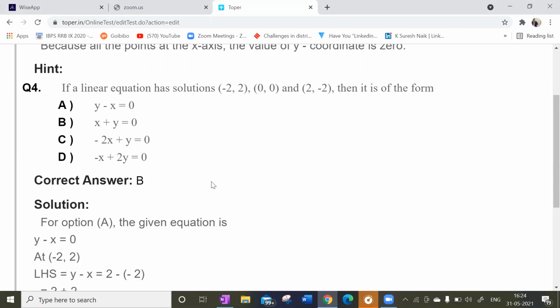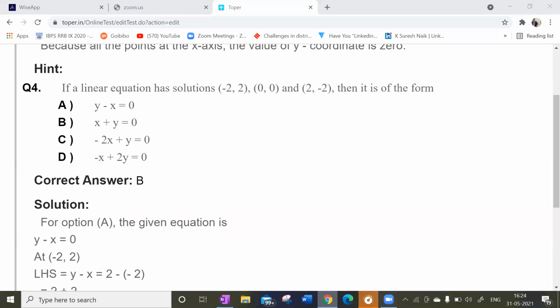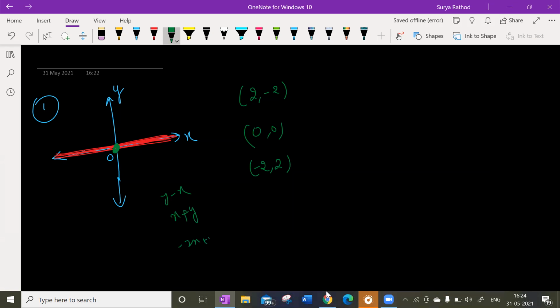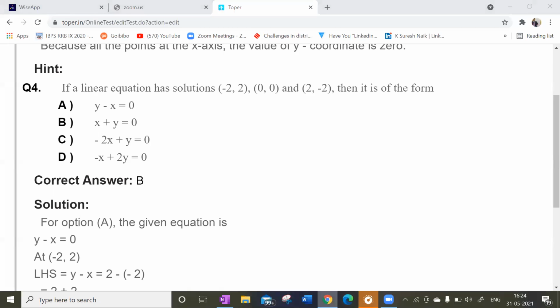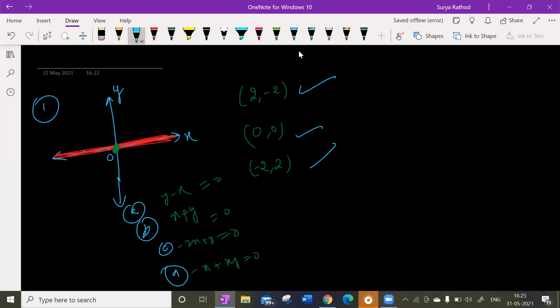Option A is y minus x, x plus y, x minus y, and so on, each equal to 0. You just substitute the given coordinates in all the equations. This is my option A, this is my option B, this is my option C, this is my option D. Whichever option is getting satisfied.